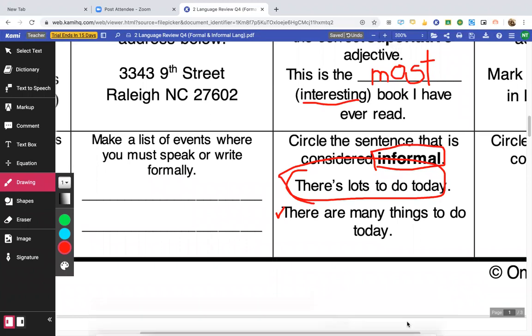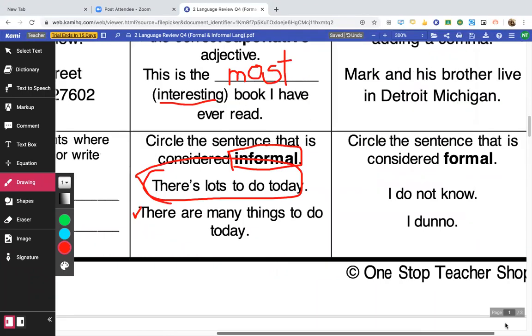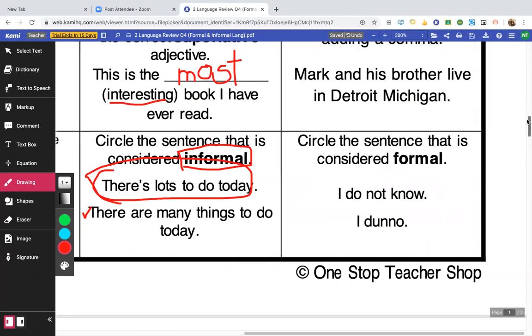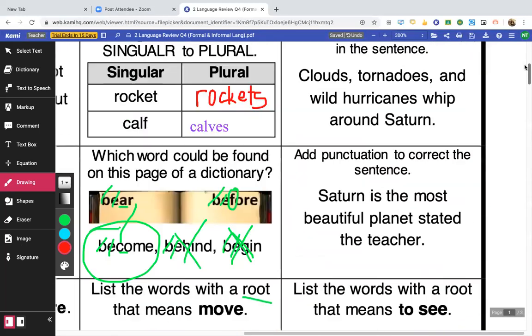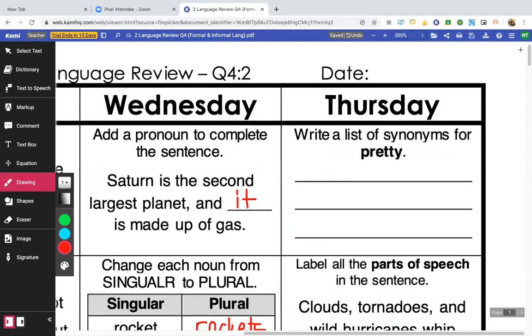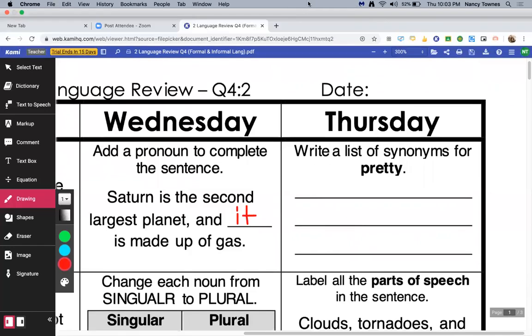So tomorrow you can meet up with me at 9 o'clock. I actually had William on with me today. That was kind of fun. But tomorrow we will correct Thursday's stuff at 9 a.m. So if I see you, I'll be happy to see you. If I don't see you, this will be videoed and you can check it later in the day. Okay?